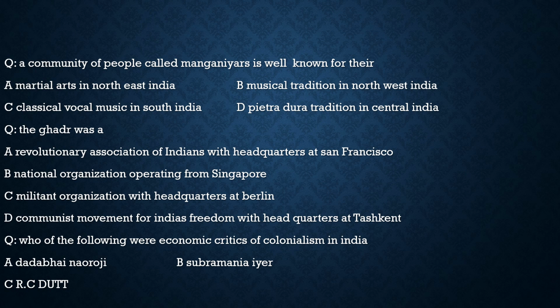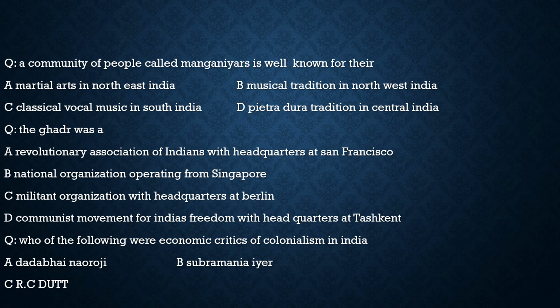C, classical vocal music in South India. No, as I told, they are from Rajasthan, so it is not South India, it is the northwest part of India. Then D, Pitra Durga tradition in central India. Not this either. B, musical tradition in northwest India, definitely Rajasthan. So with respect to the Manganiyars, the correct option is option B.